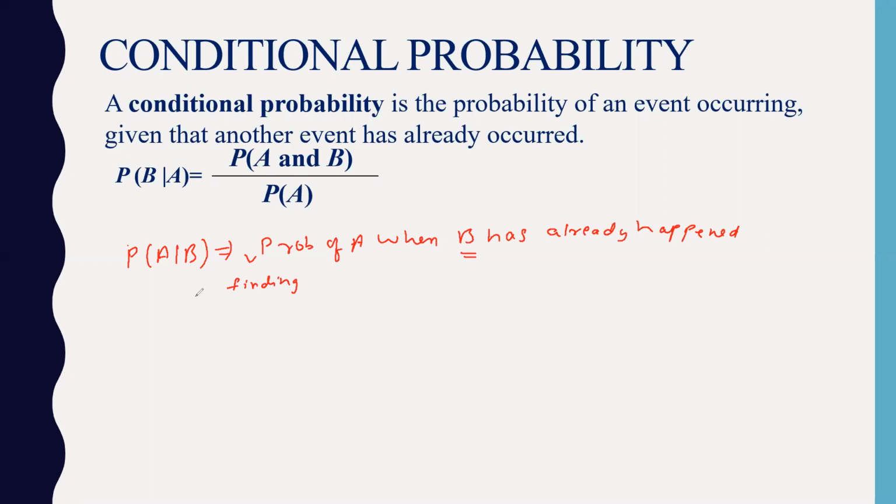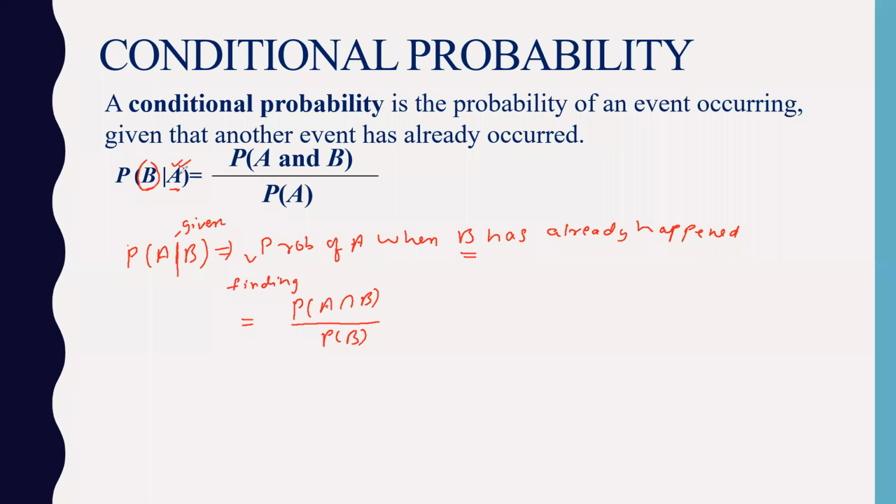So how to find the probability of A given B? When I put A bar B, this is nothing but A given B. This can be found as probability of A and B, meaning A intersection B, whole divided by probability of B in the denominator. So if it is probability of B given A, I am finding the probability of B when A has already happened.